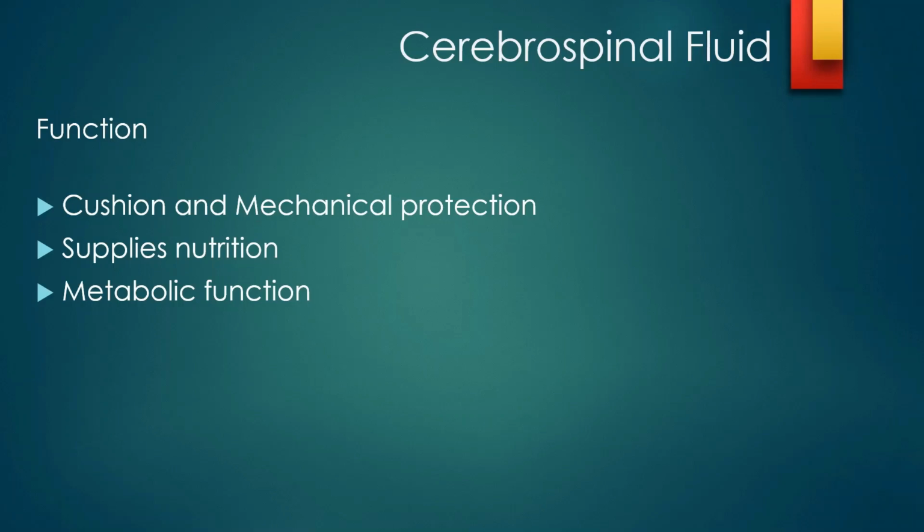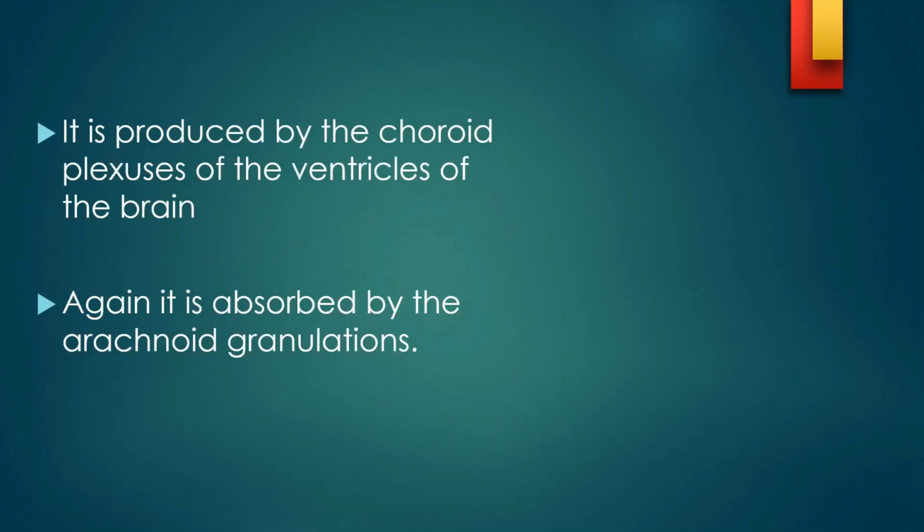The cerebrospinal fluid, one, gives mechanical protection, and it supplies nutrition like oxygen, glucose, vitamins, minerals, and electrolytes to the various parts of the brain, including the inside of the brain. It also removes waste products, like carbon dioxide and various things which have been utilized. Those will be removed by the cerebrospinal fluid and again it will be discharged into the blood vessels.